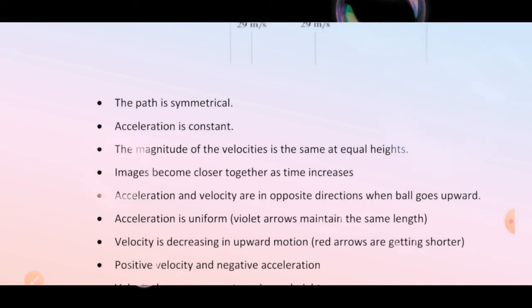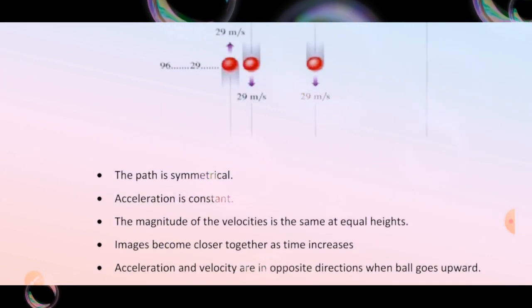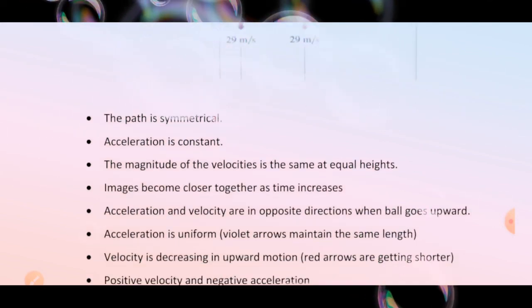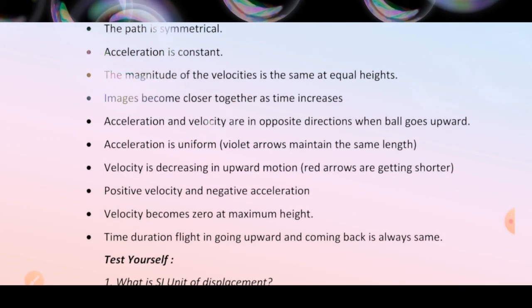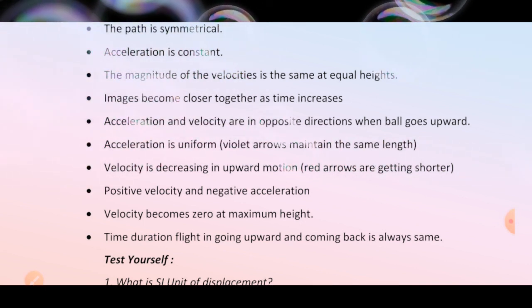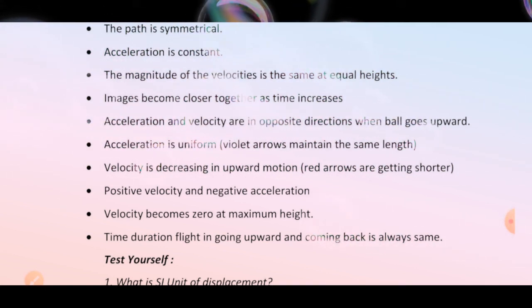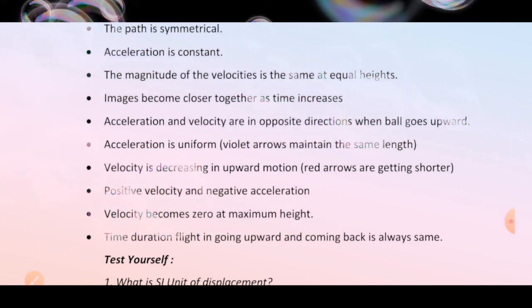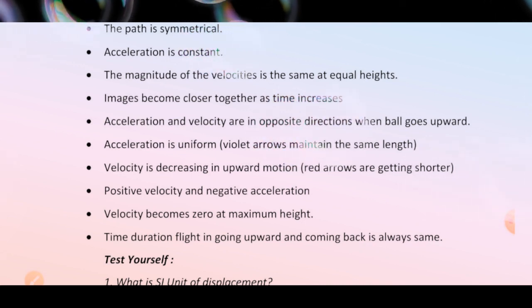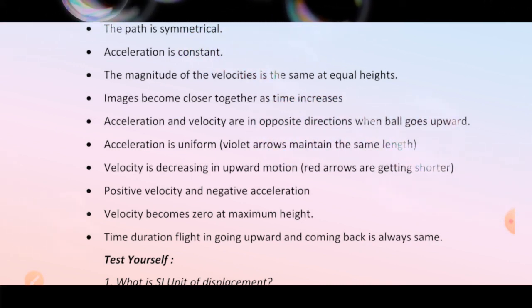There are two arrows which maintain the same length. Velocity is decreasing in upward motion. Red arrows are getting shorter. Positive velocity and negative acceleration. Velocity becomes zero at maximum height.